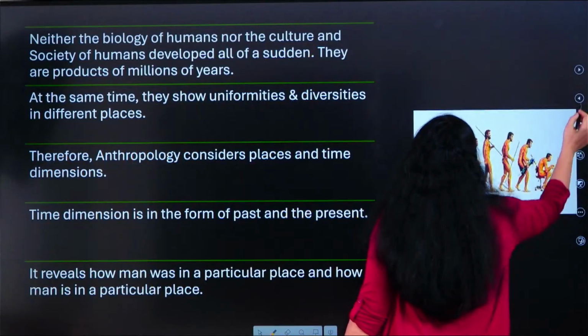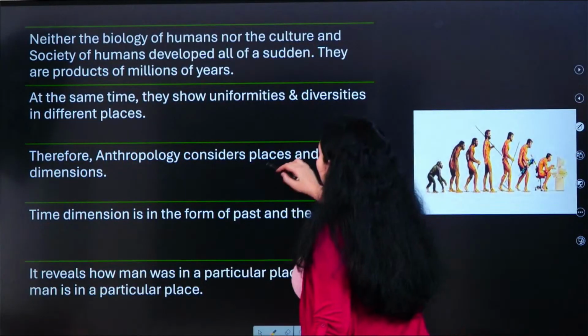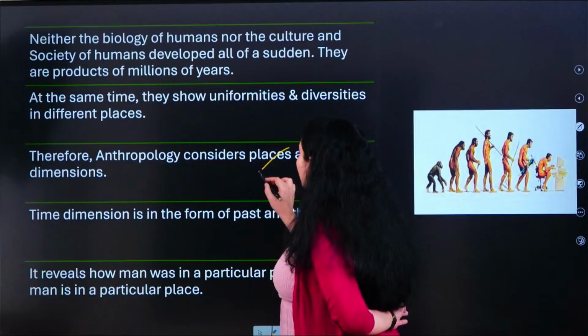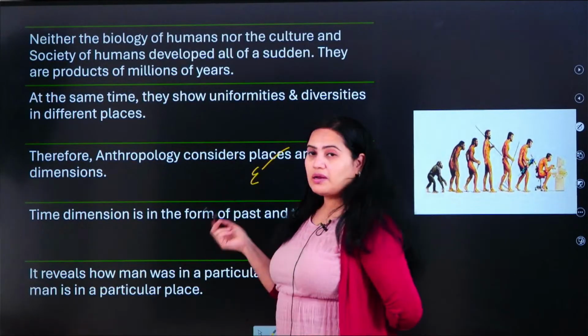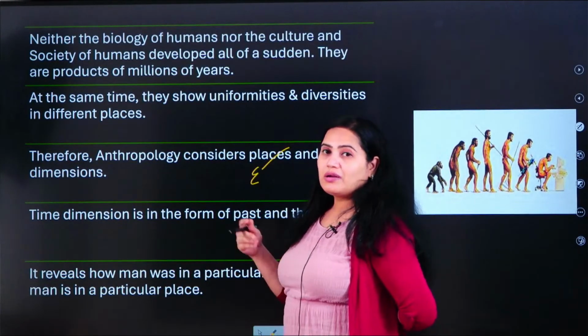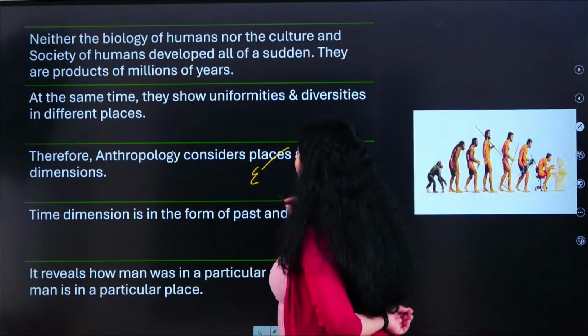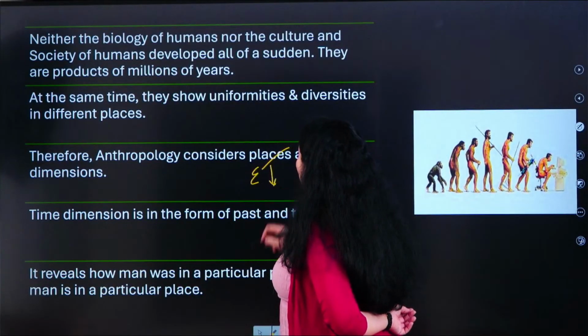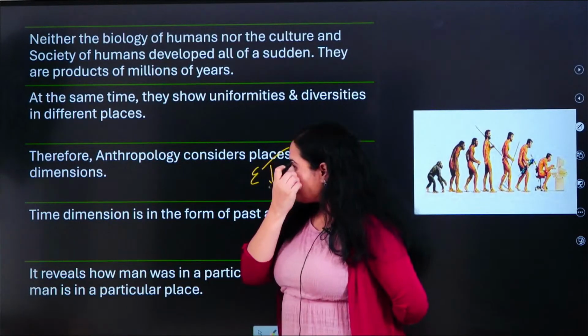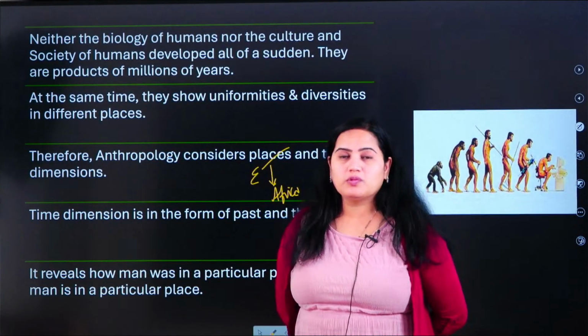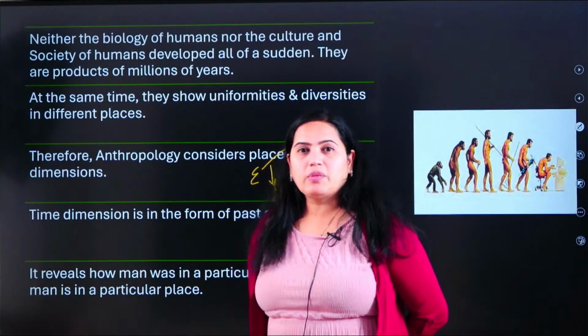So here what were we doing? We were studying about places. We will study about the man, how he is in Europe. Okay, we will study about Neanderthal man, and about Homo heidelbergensis. We will also study about the species obtained in Africa: Australopithecus afarensis, Africanus, Paranthropus, Boisei. We will study about so many species.